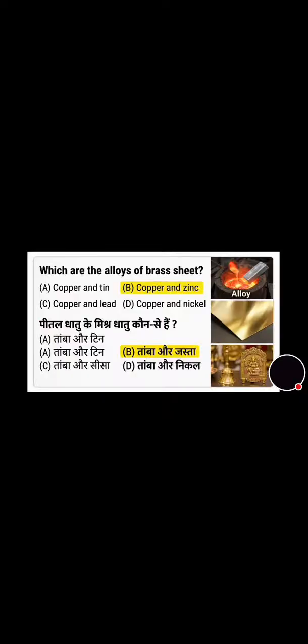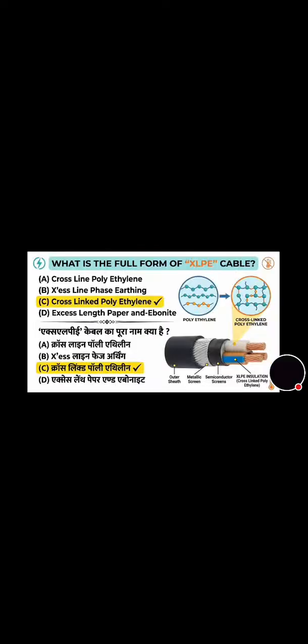Which are the alloys of brass sheet? And the correct answer is option B, that is copper and zinc. Now move towards the next question. Very important question. What is the full form of XLPE cable? Its correct answer is option C, that is cross-linked polyethylene.